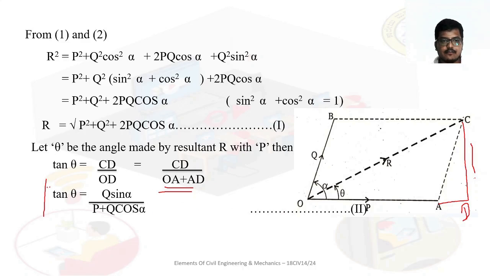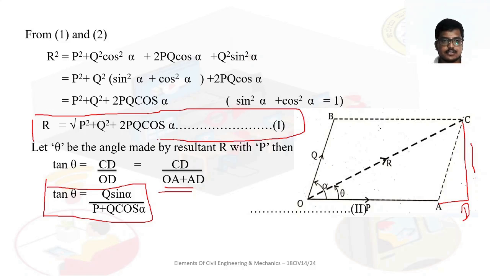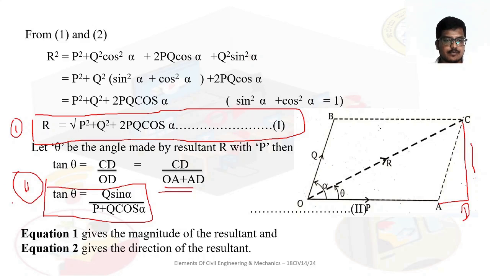So whenever two forces are given, and we are asked to find the resultant and also its direction, we need to use these two equations: R is equal to square root of P square plus Q square plus 2PQ cos alpha, and tan theta is equal to Q sin alpha divided by P plus Q cos alpha, to find the magnitude and direction of the resultant.